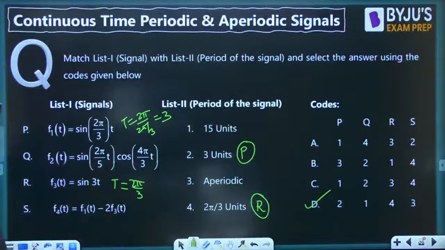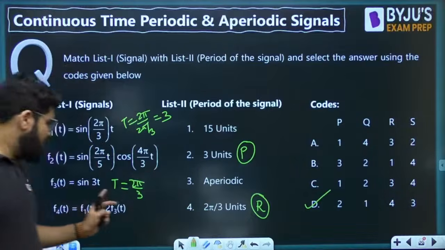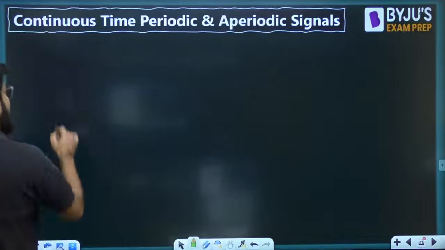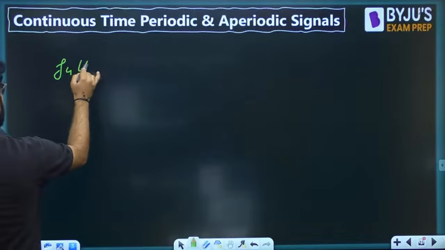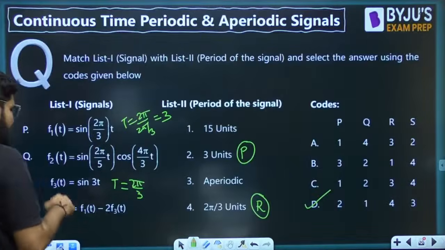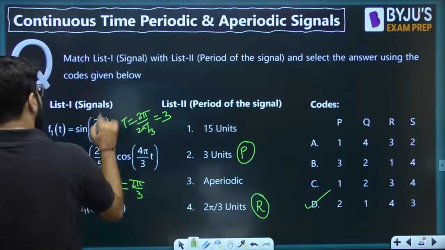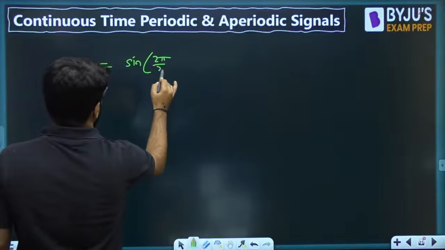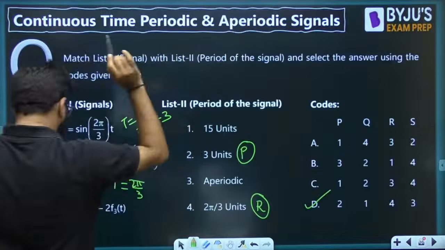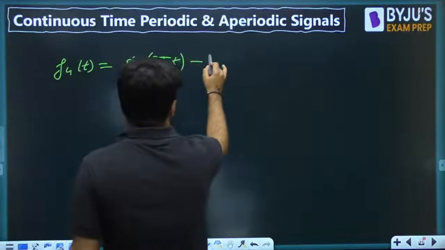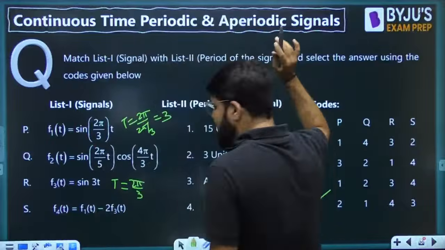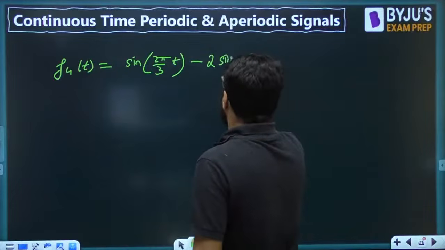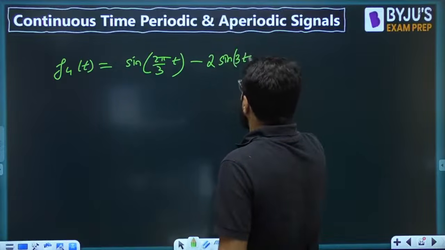That is matched, but still we will complete. What about the second one? It is a multiplication. Addition I have already mentioned. Let us look at the fourth one. What is F4(t)? F4(t) is F1(t) minus 2 F3(t). F1(t) is sine of 2 pi by 3 t, minus 2 F3(t), and F3(t) is sine 3t. Clear, everybody?